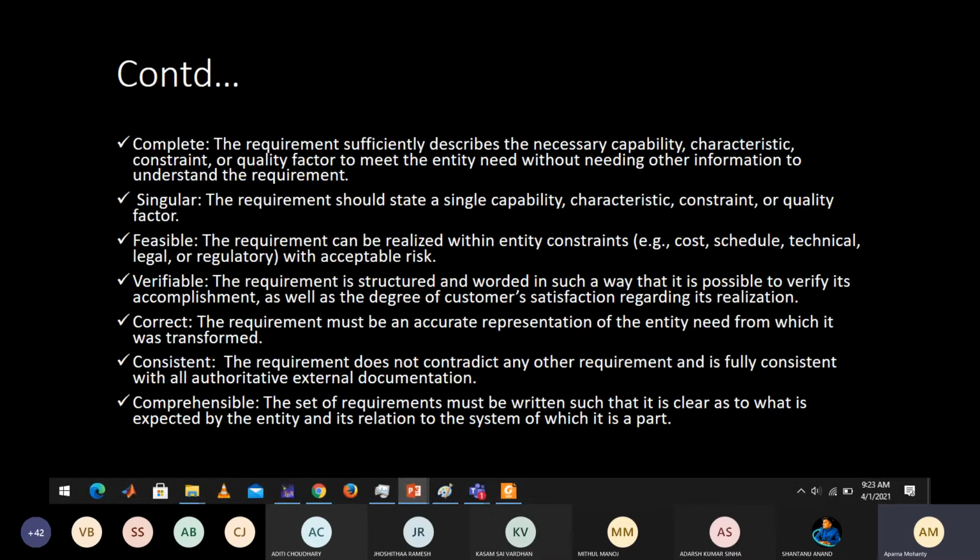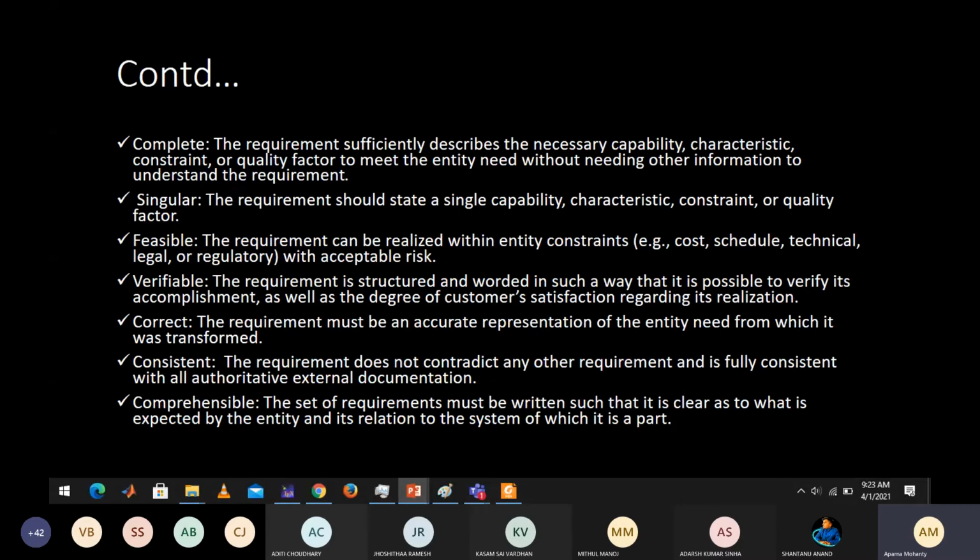Next is feasible. Your requirements need to be feasible, not unfeasible. Just as in the example I told, you cannot ask for ice creams and soft drinks in the requirements of an IoT business, because those are not requirements for the business. Next is that it is verifiable. Whatever requirement you ask for should be verifiable. If somebody comes for inspection, they should be able to identify why you need that.